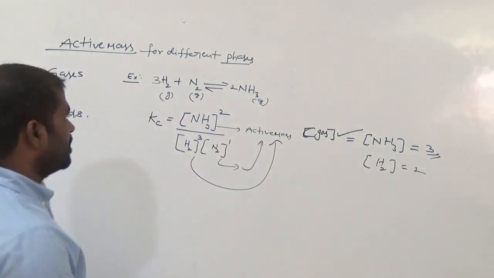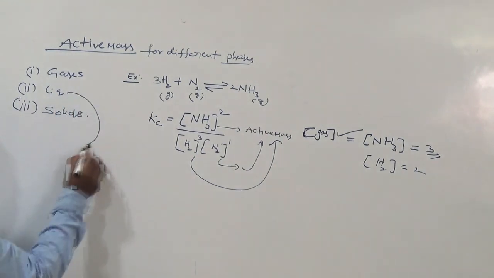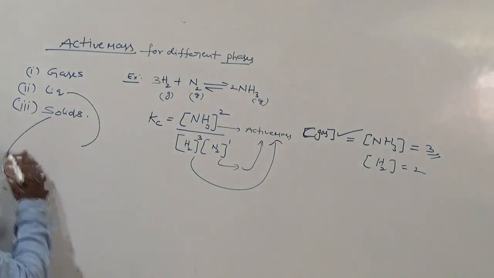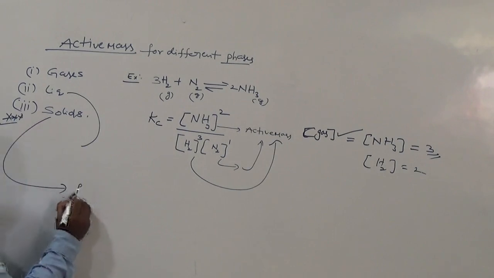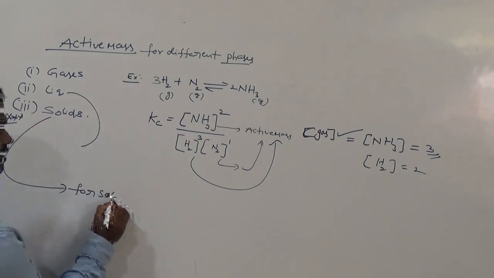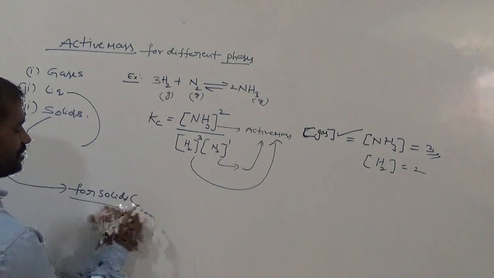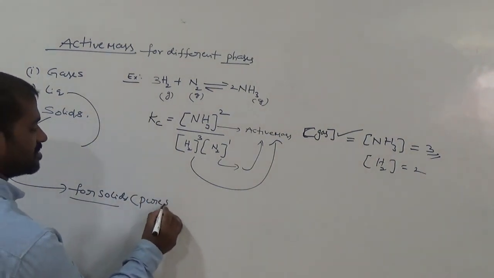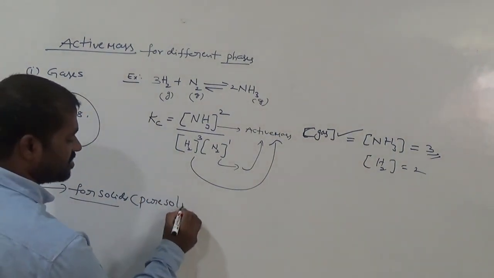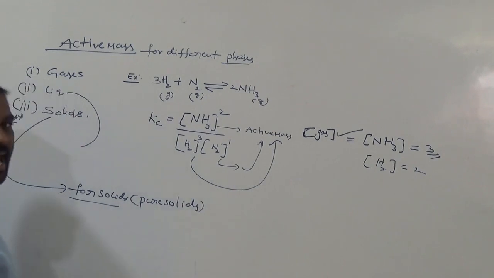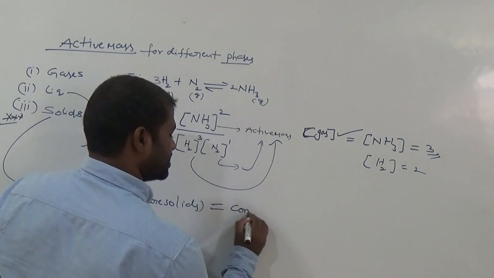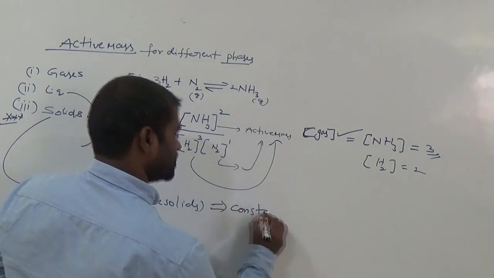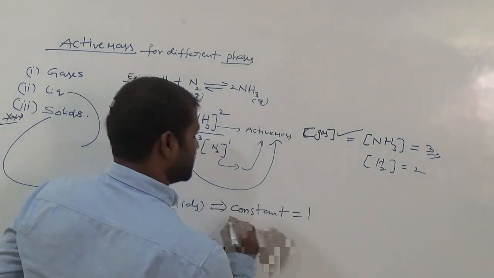Okay. So what about liquids? First come to the third one, solid. Very, very important. For solids, or pure solids as we also call them, active mass is taken as constant, that is taken as 1.